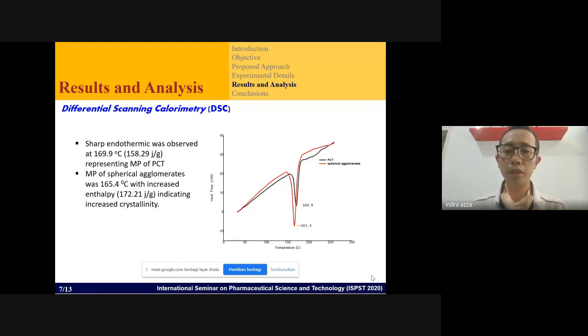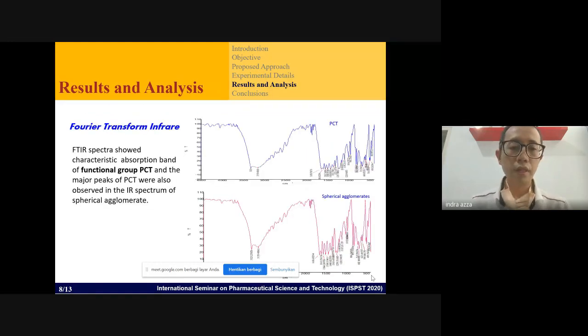169.9 degrees Celsius represents the melting point of paracetamol, and for the agglomerate it was 165.4 degrees Celsius with increased enthalpy. This indicates the increased crystallinity, as in the XRD result. For the FTIR, we show the characteristic absorbance bands for the functional groups of paracetamol. The major peaks of paracetamol were also observed in the IR spectrum of the spherical agglomerate.